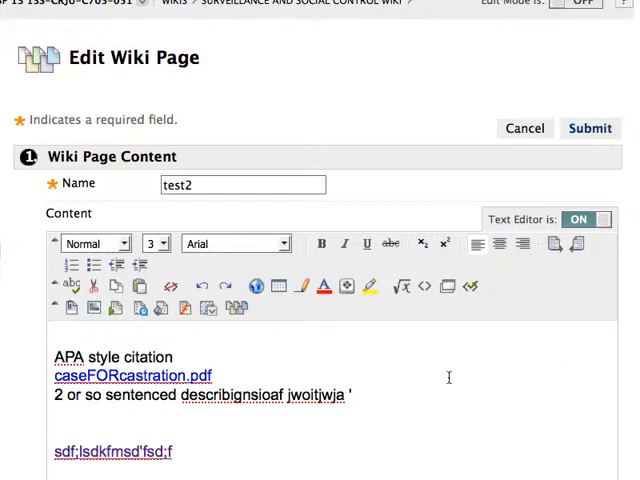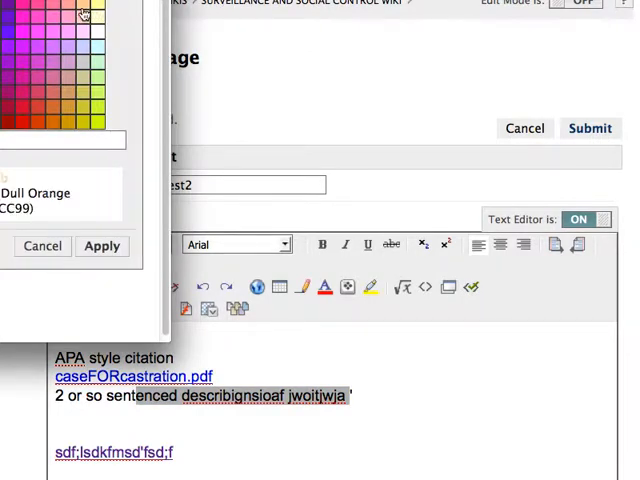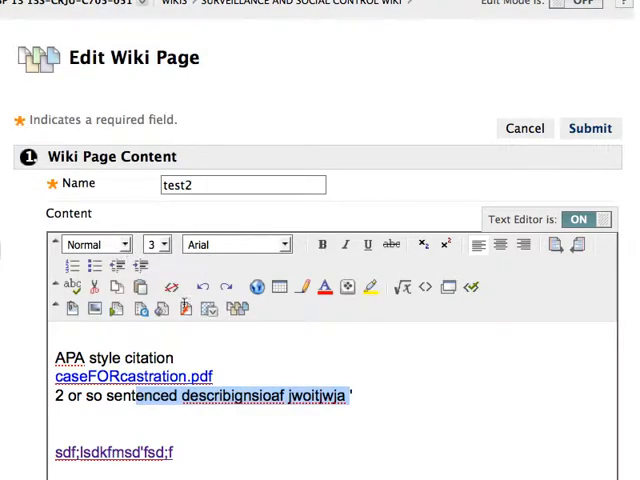So there are all other kinds of things you could do. You can highlight stuff, like here. I'm going to highlight this. There's the highlight thing. That's pretty.